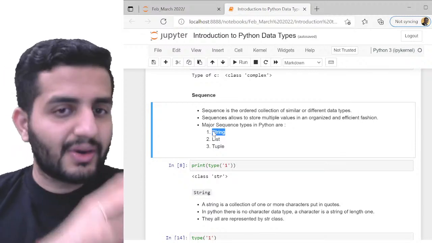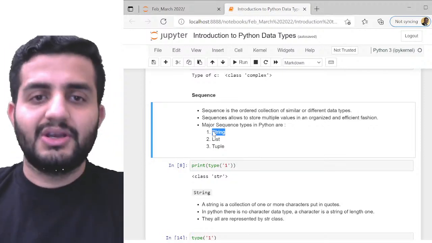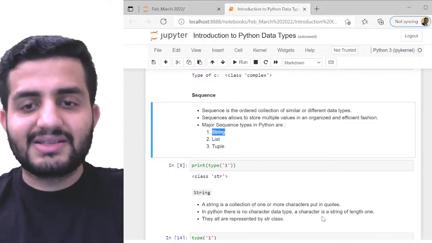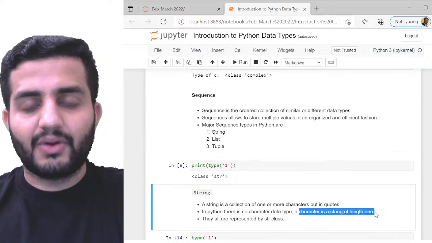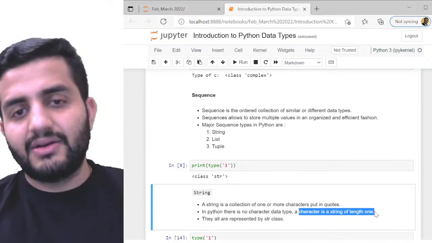So a character is not an inbuilt data type as such. A string is a collection of characters, and a character is nothing but a string of length 1. Always remember that, because it's asked quite frequently in interviews as well.